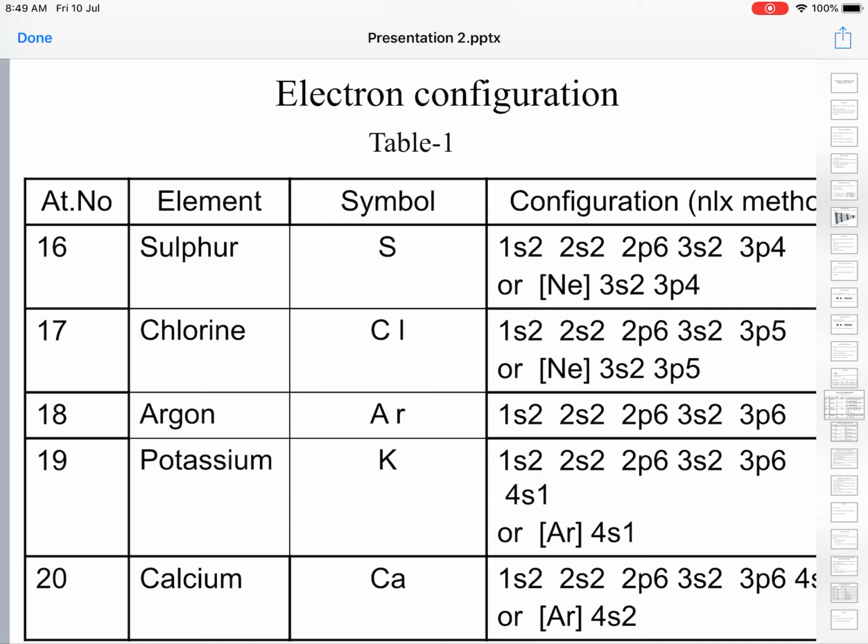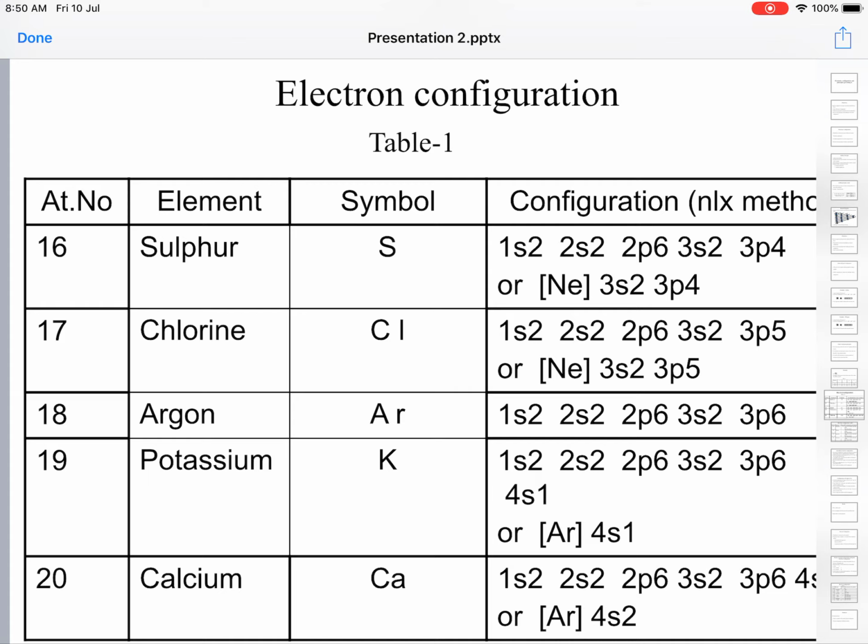We write neon in square brackets, then the configuration of the outermost orbit, that is 3s2. Ten electrons are accounted for by neon, and 6 more electrons have to be accommodated, so 3s2, 3p4. Next, chlorine: neon core 3s2, 3p5. Argon is neon core 3s2, 3p6, or 1s2, 2s2, 2p6, 3s2, 3p6.